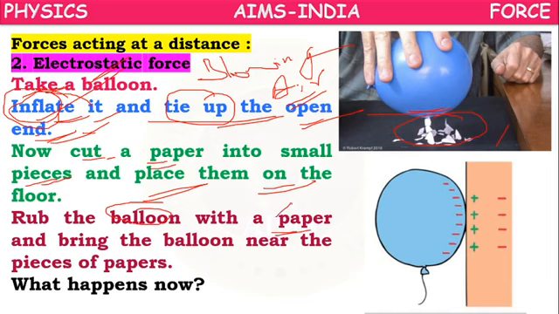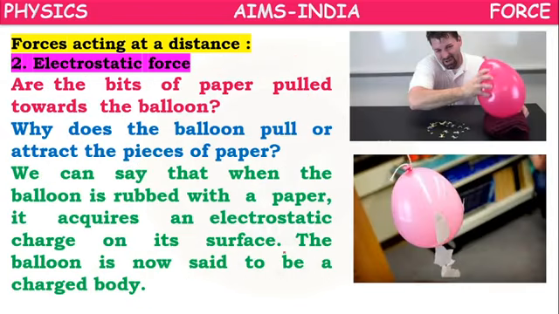We have to rub it for some time, and we have to bring the balloon near the pieces of paper. So what happens now when you rub the balloon for some time and bring it to the pieces of paper, what do you observe?